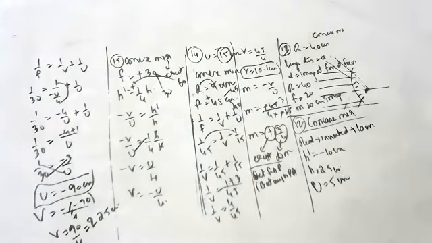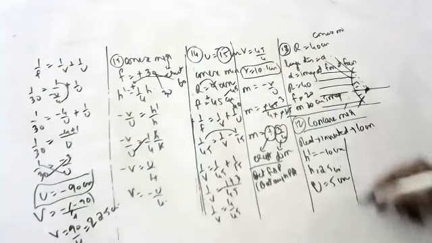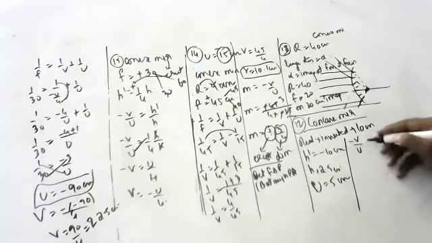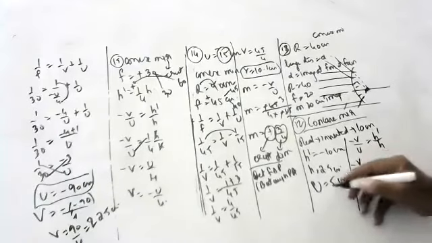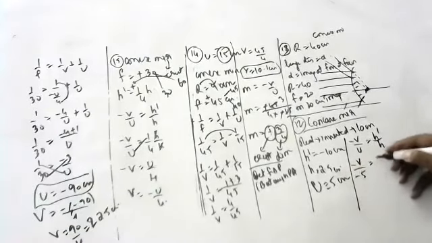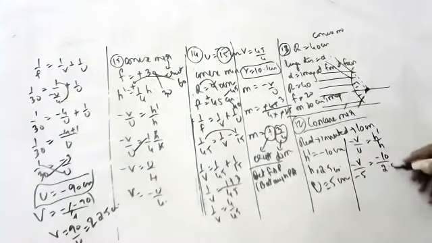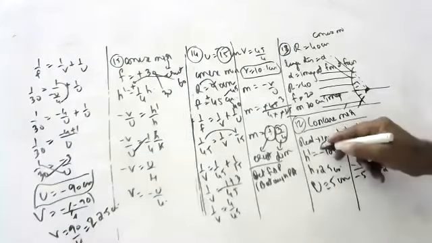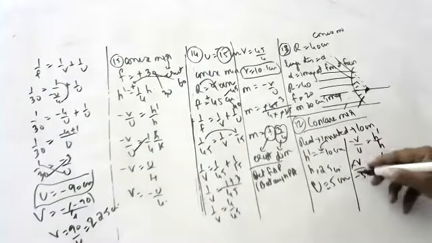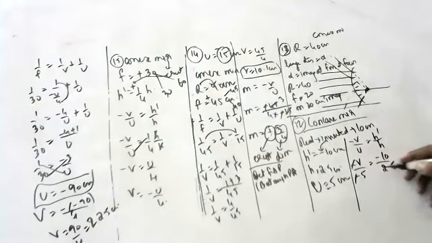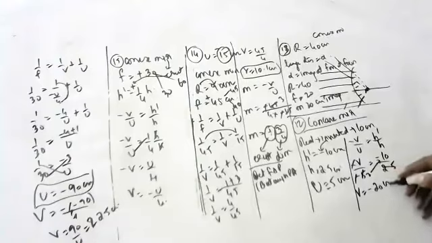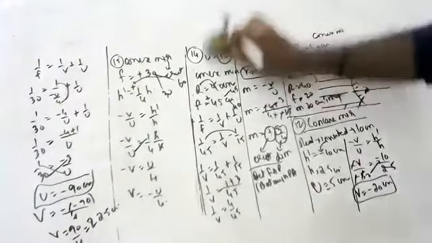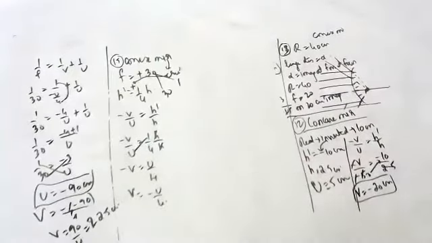Okay, children, so directly we can find the position of the image. Minus v by u is equal to h dash by h. Minus v by minus 5 equals minus 10 by 2.5. Why did I take minus? Because real images are inverted. This is cancelled, and 2.5 twos are 2 into this. v is minus 20 centimeters. Anyway, they didn't ask to find the focal length, I am just finding it.